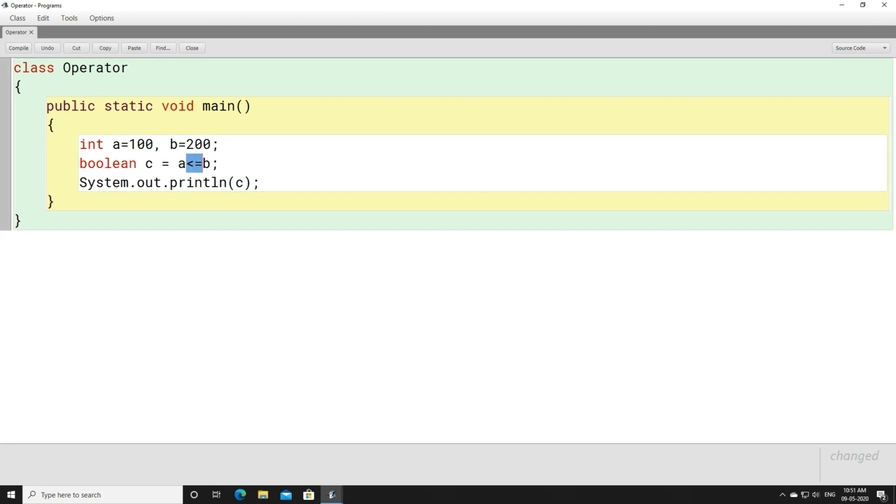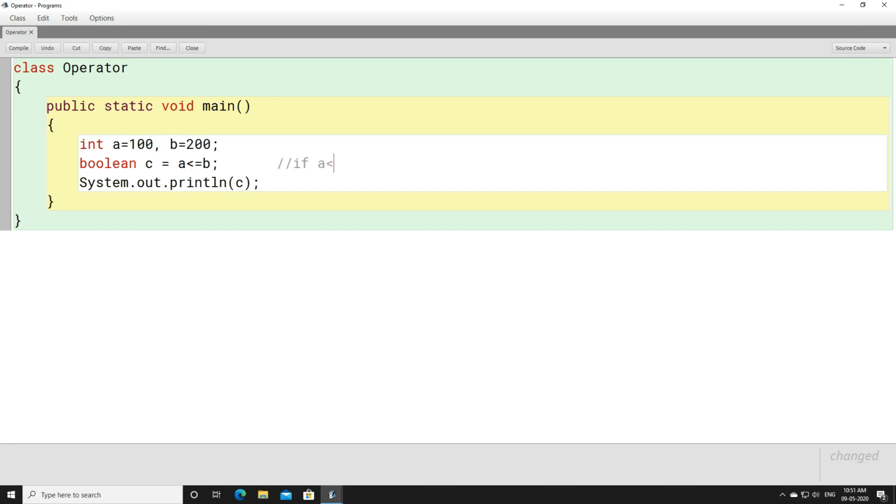Now what do you mean by less than equals to? Less than equals to means if the first operand, here you can see, if A is less than B, it will give you a value that is true. And if it is equals to B, it will give you outcome true. Now let me write it here.